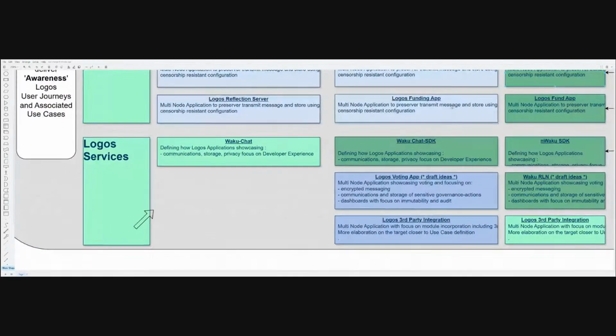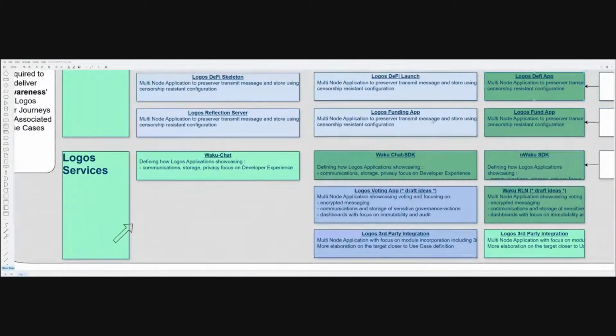Now, when we look at services here, we spoke about the likes of Waku, Codex, Nomos. I've just focused on the chat SDK here as an example where we might need to have the realization of Orlen, the Waku SDK bolted in, and some third-party integration. We are talking at this point about a voting app.